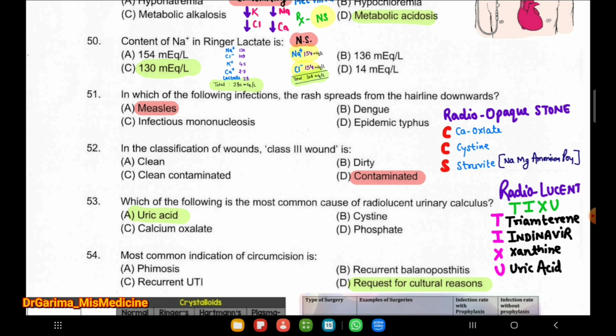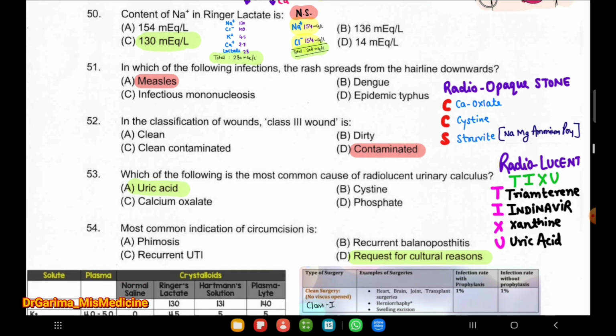Don't skip these 5 subjects: PSM, surgery, OBG, medicine, and pediatrics. These 5 subjects are a must. Others you can skip, because I think last time the cutoff was 60 percent for taking a vacancy. You can get the vacant seat if you have 60 marks out of 100, and there is no negative marking.